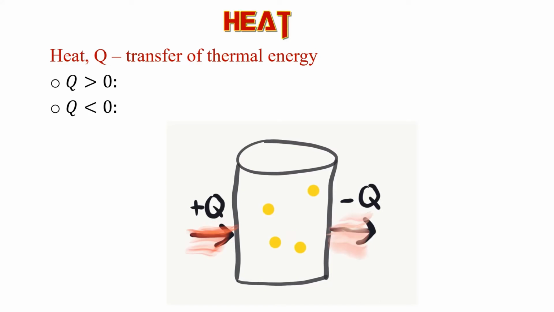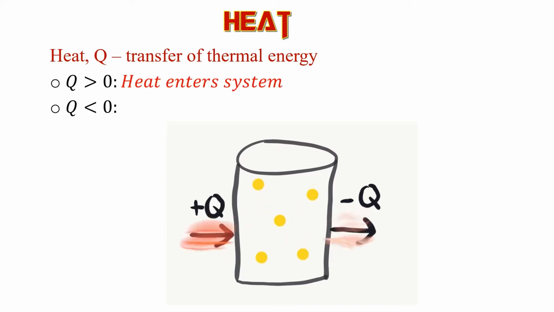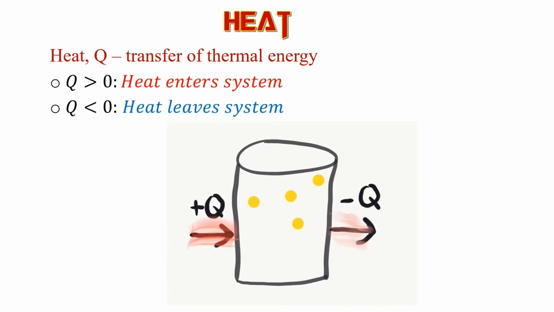There's two other variables that change in different steps of a thermodynamic process. The next one is heat, which is also a form of energy. It's thermal energy. And heat can also be positive or negative. If heat is positive, that means you have heat going into the system. And if heat is negative, that means the heat is leaving the system.